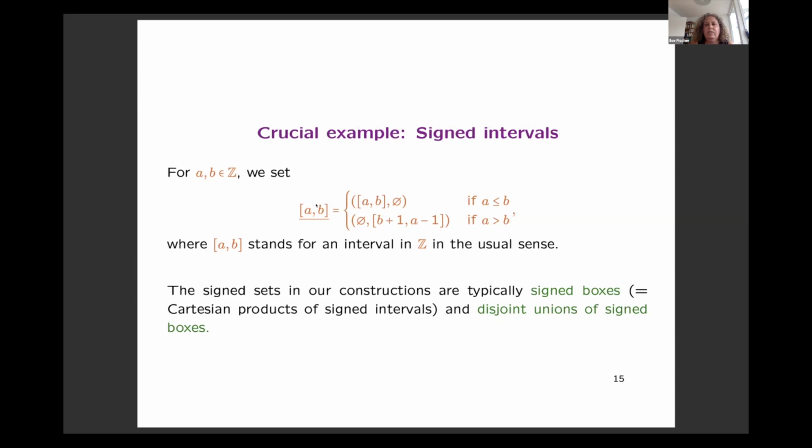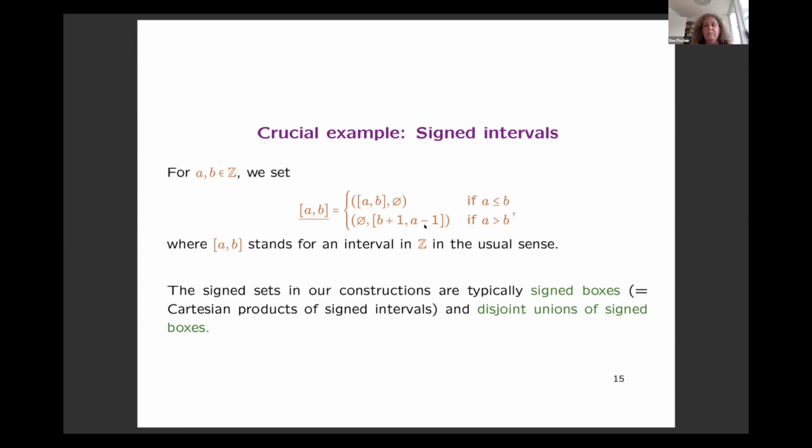So if A is less than B, it's just an ordinary interval, and you put it into the positive part of the signed set. But if the endpoints are not in the right order, you put something into the negative part: you interchange the order of A and B, you add 1 to B, and you subtract 1 from A. So this is how you get signed intervals.